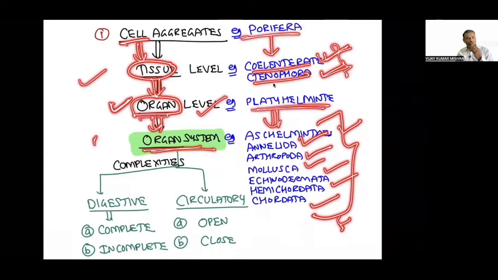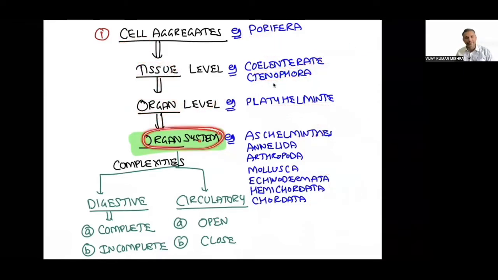Now, do you think the process of evolution will stop here? The answer is no. Evolution never stops. Life will end for an organism, but the evolution will continue. So the organ system may become complex. It may show complexity.